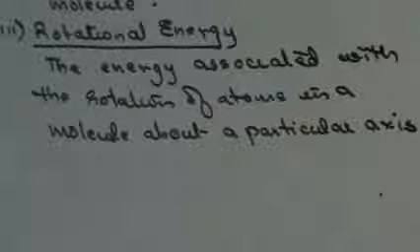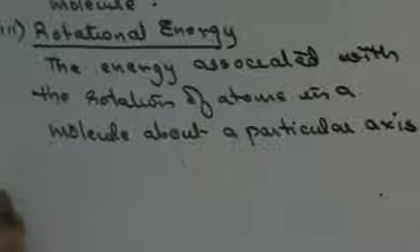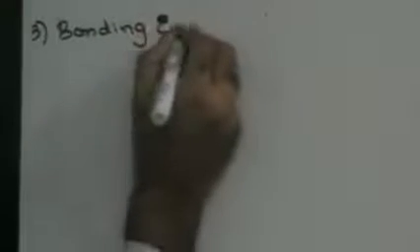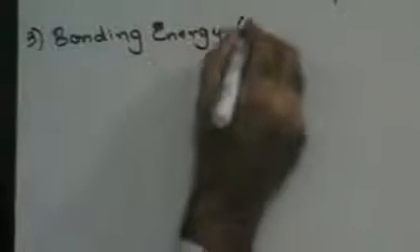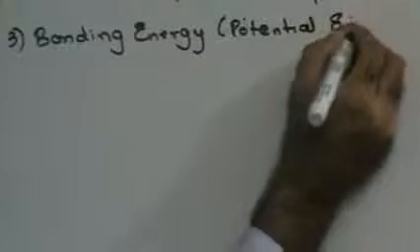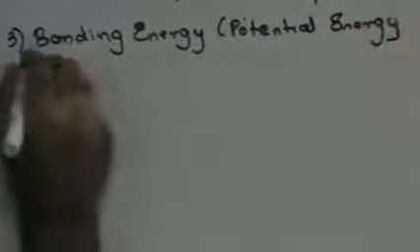The next type of energy we mentioned for internal energy was the bonding energy, also referred to as potential energy. What are the components of bonding energy? Bonding energy is made up of two components.